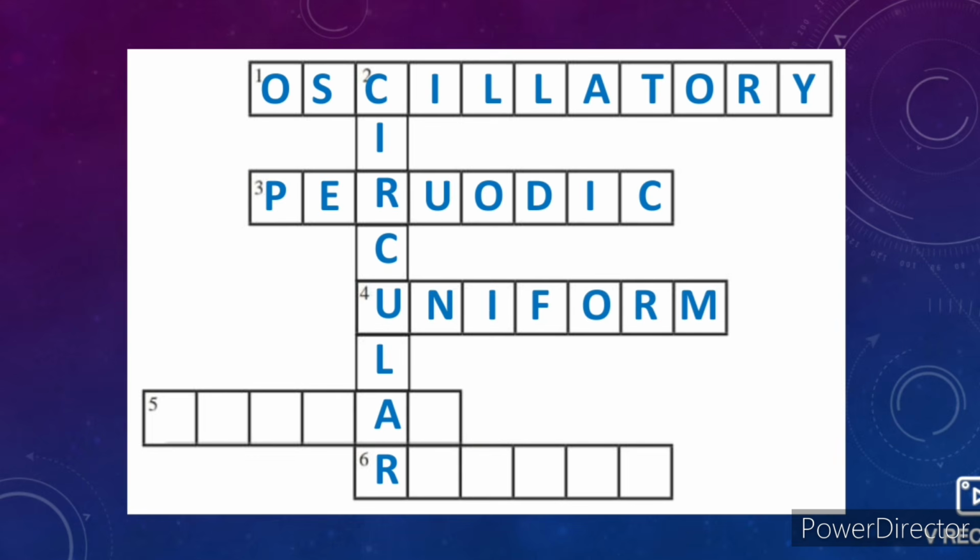Answer. Uniform. 5. Children in a march past. Answer. Linear. 6. A stone rolling down a hillside. Answer. Random. Students, today we studied the exercise of Chapter 9, Motion and Types of Motion.